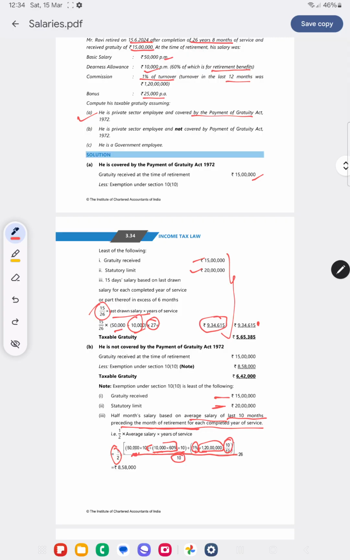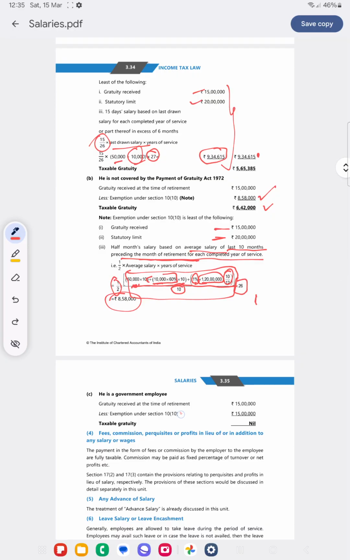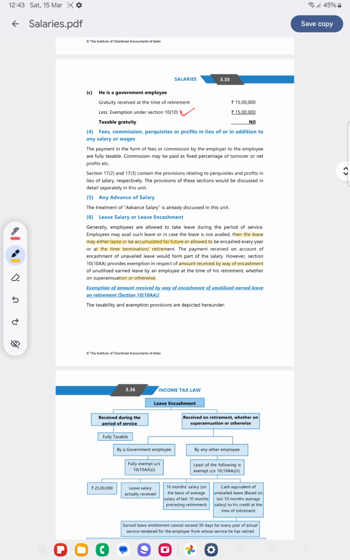Divided by 10, we will get the average salary of 10 months, into half, into 26 years of service. So fraction should be ignored here. The least of these three will be taken as the exemption amount and taxable gratuity will be computed. What if he is a government employee? It is fully exempt for a government employee. Moving further, if apart from salaries, wages, any fee, commission, perquisites, profits in lieu are there, it will be taxable.